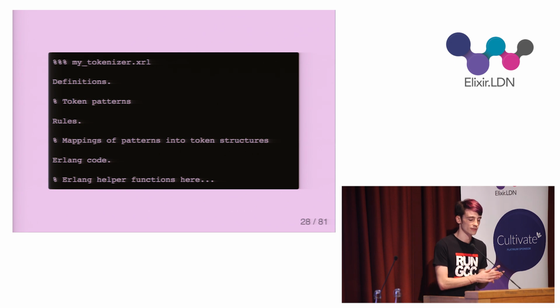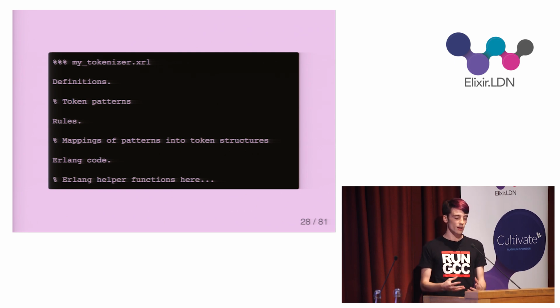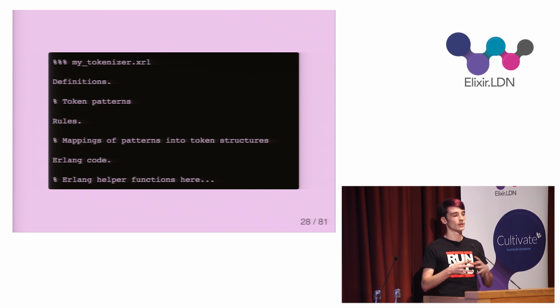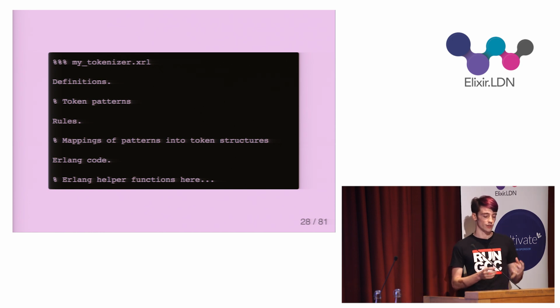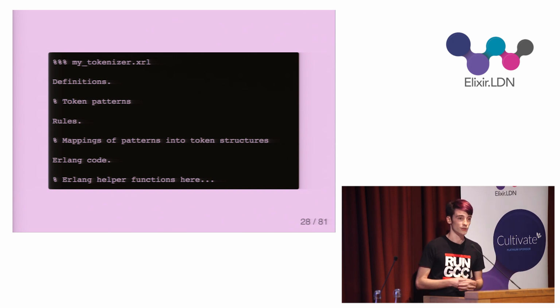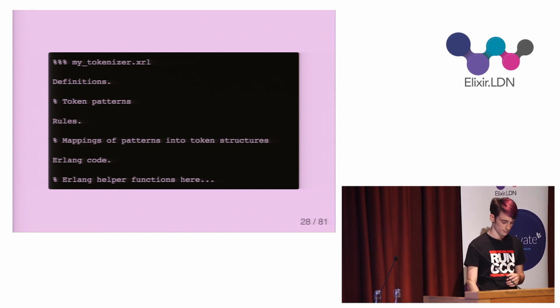A Lex module is a file that contains some Erlang-like code and has the file extension XRL. Within it are three sections. Definitions, in which the author uses regular expressions to define a pattern for each type of token. The rules section, in which the author declares a data structure that is to be formed for each token. And lastly, the Erlang code section, which contains helper functions which you might use in the other two sections.